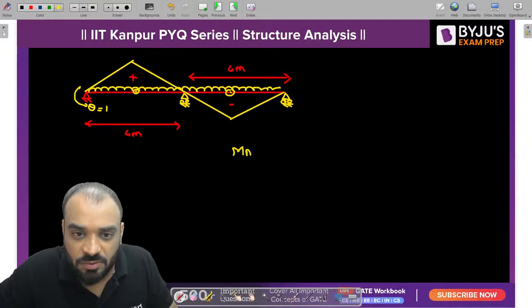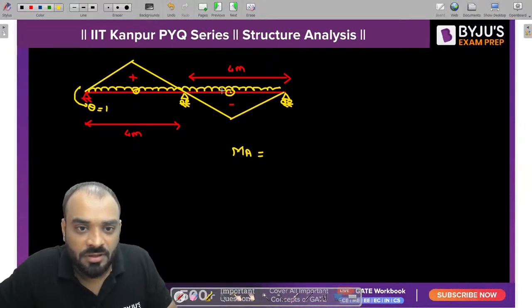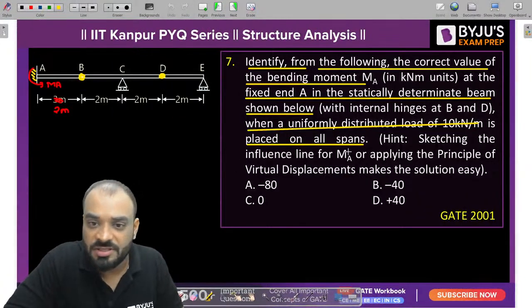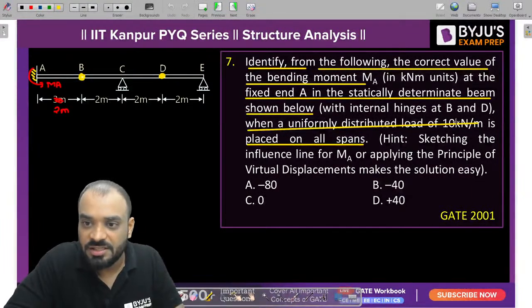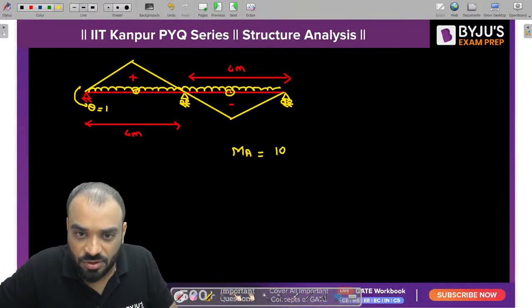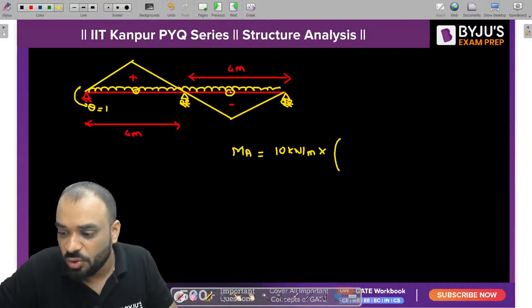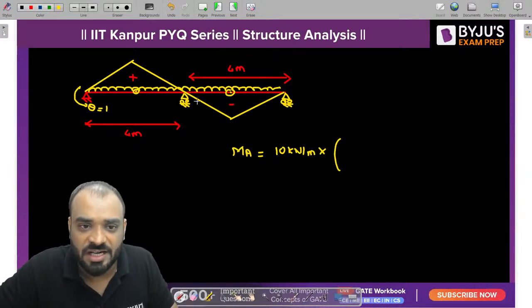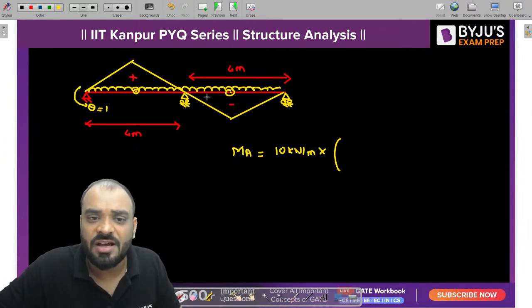So MA is equal to intensity of UDL, which is how much? It is equal to 10 kilonewton per meter. Okay, sir, 10 kilonewton per meter, multiplied by 2 areas. One is positive, second is negative. Now you know that, guys, both the areas are the same.